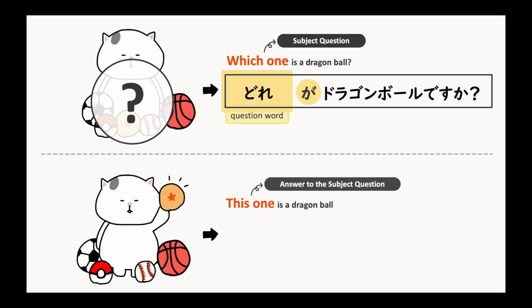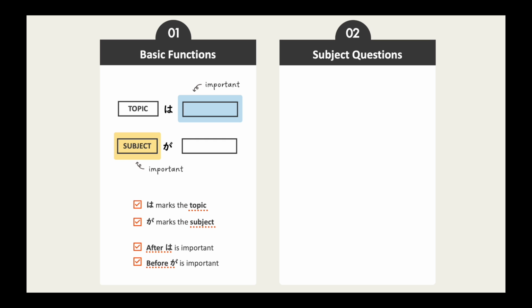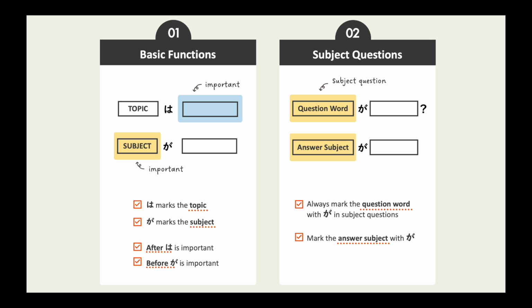Now, this one is a Dragon Ball is the answer to the subject question. So we mark the subject with ga and say これがドラゴンボールです, which sounds like this one is a Dragon Ball. To summarize how to use ga in subject questions, when asking about the subject of a sentence, we mark the question word with ga, and when responding to a subject question, we mark the subject with ga.